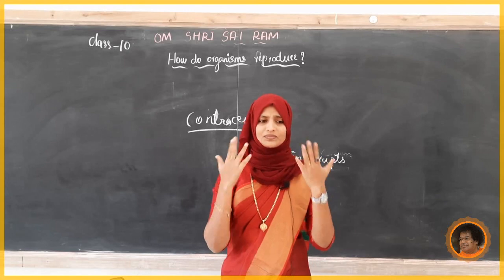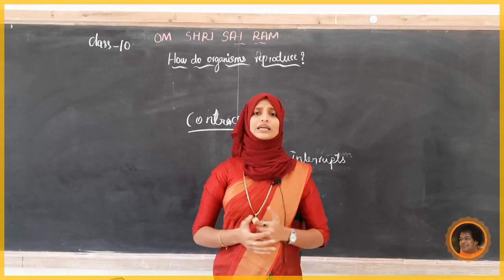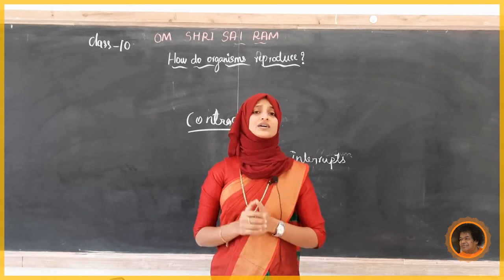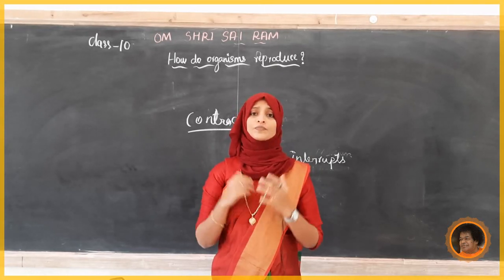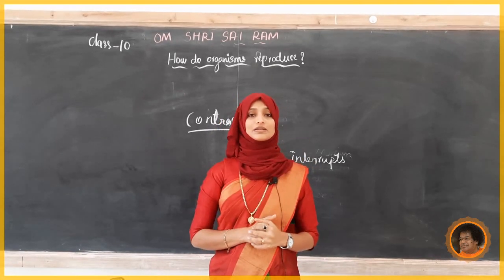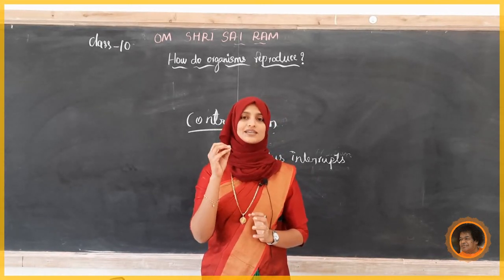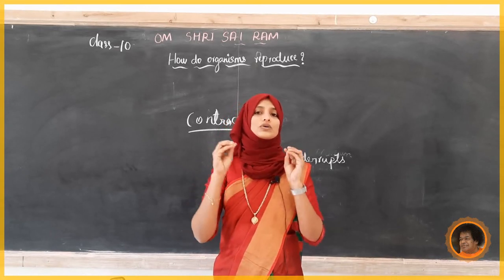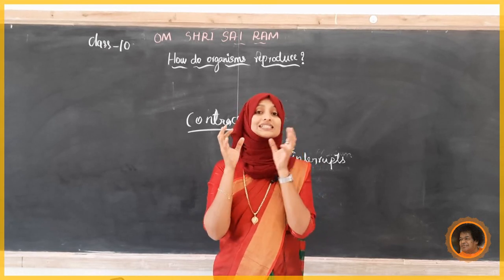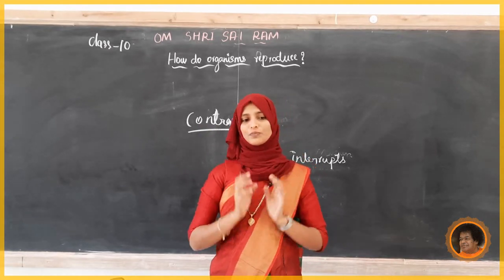Next we will see the chemical methods. While discussing chemical methods, we have to think that they can be hazardous to us and may give side effects to the body, so take them with care. That is using a spermicide. Actually this is a gel or cream that is inserted into the vagina. It is highly potent, like an insecticide or fungicide, and it kills the sperms. So that is called a spermicide.